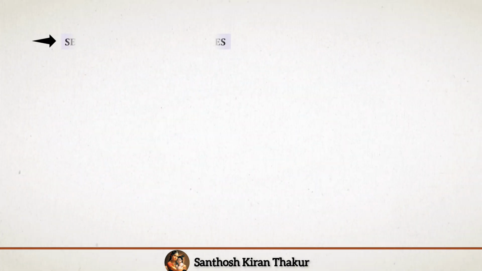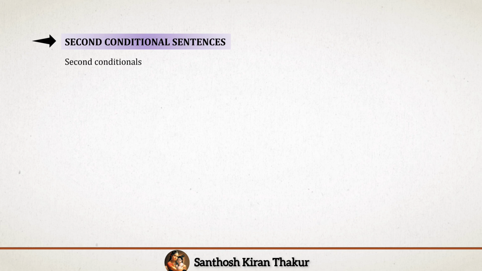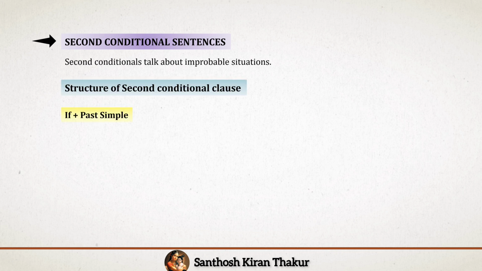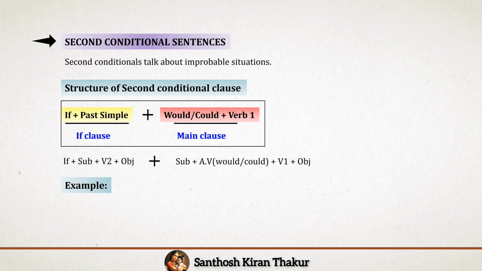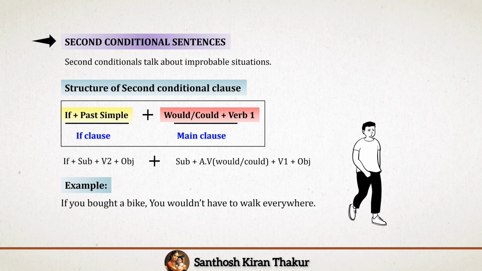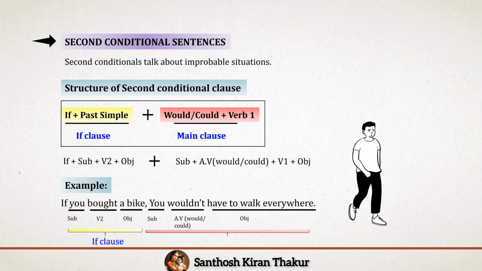Second conditional sentences talk about improbable or impossible situations. Their structure is if plus past simple in the if clause, and would or could plus V1 verb in the main clause. Let us observe this example. If you bought a bike, you wouldn't have to walk everywhere. In the if clause, we find you bought a bike as past simple, that is if plus past simple. In the main clause, we find you wouldn't have to walk everywhere. Here, the auxiliary verb would is used.